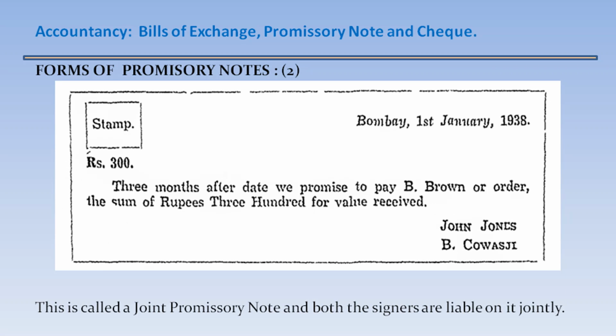Promissory note 2, revenue stamp and place and date, rupees 300. 3 months after date, we promise to pay B. Brown or order the sum of rupees 300 for value received, signed by John Jones, B. Kovas G. This is called a joint promissory note, and both signatories are liable on it jointly.